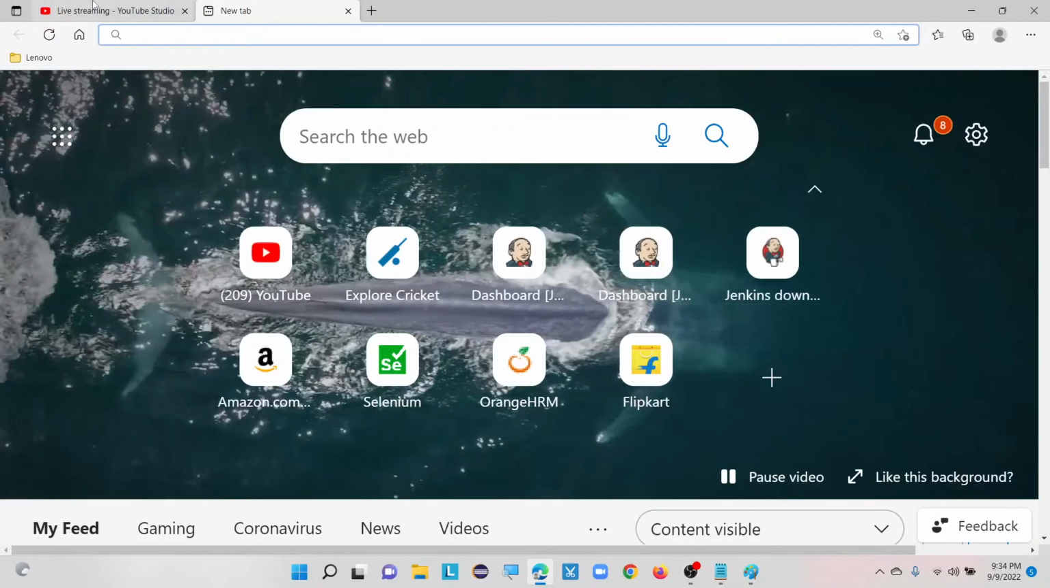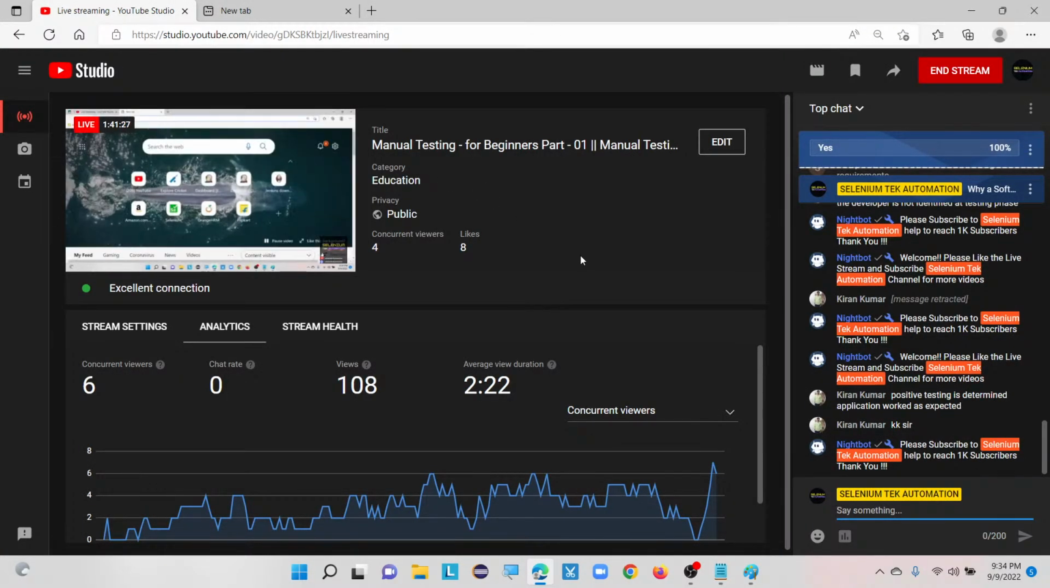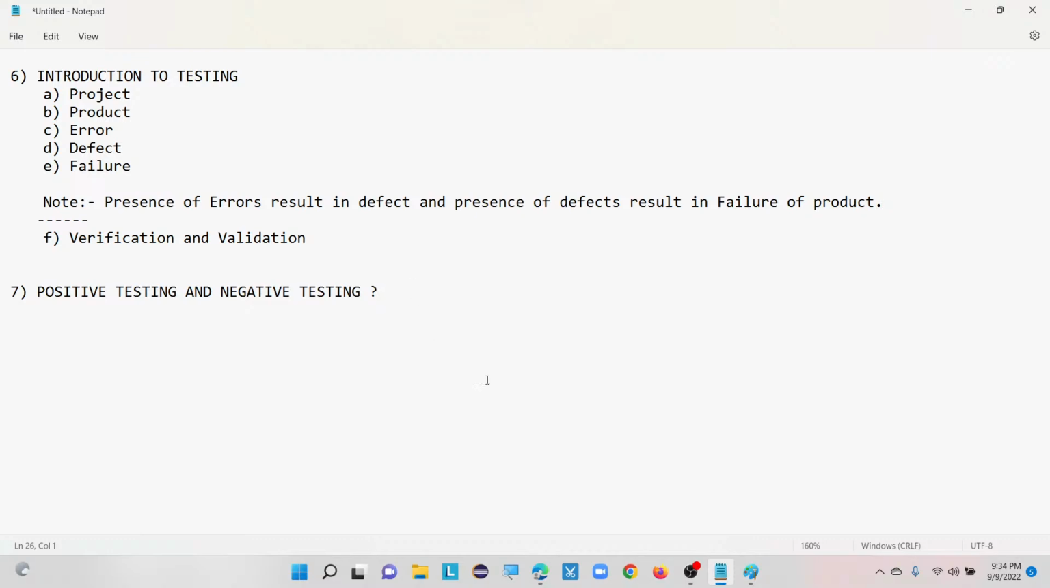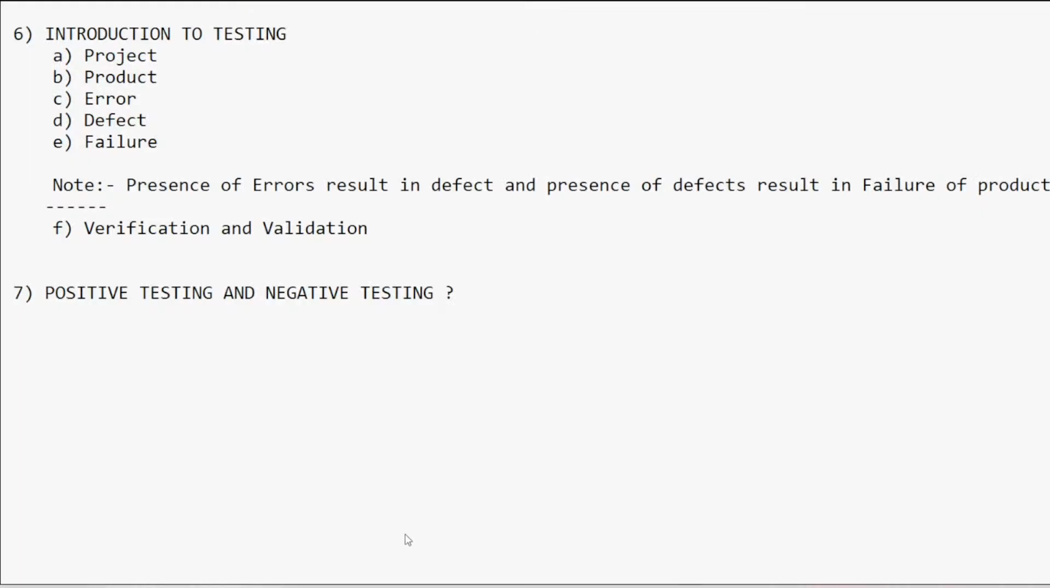Okay, are you clear till this point, guys? Are you clear till this point of what I explored so far? Okay, so let me recap everything one more time. Now you are seeing only my Paint application, right?